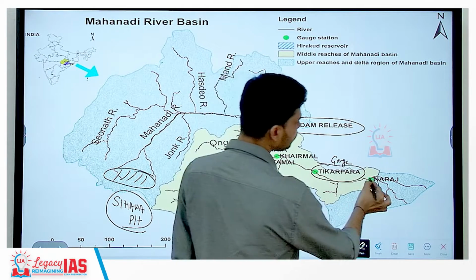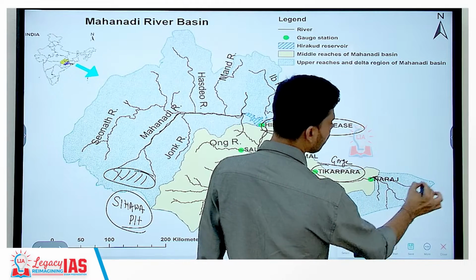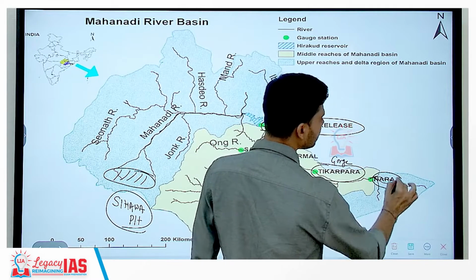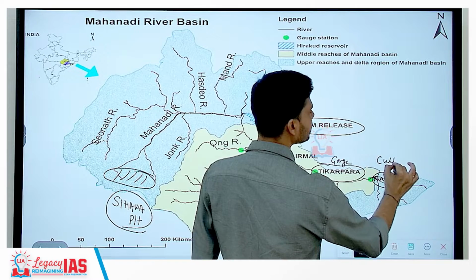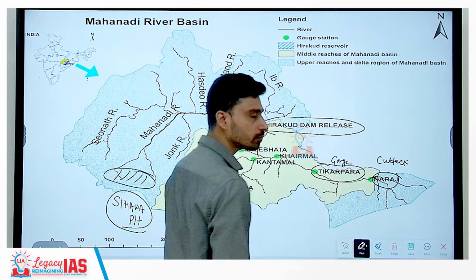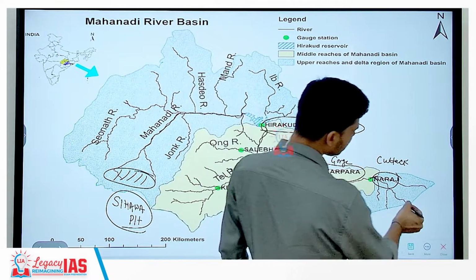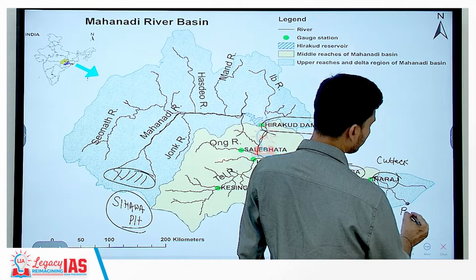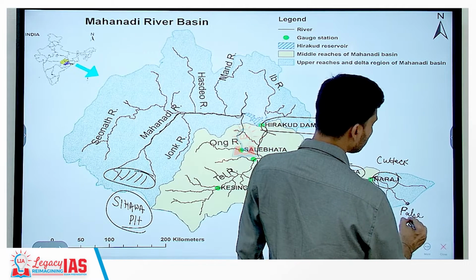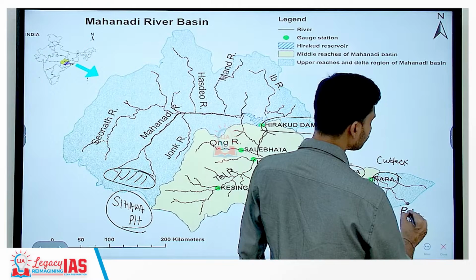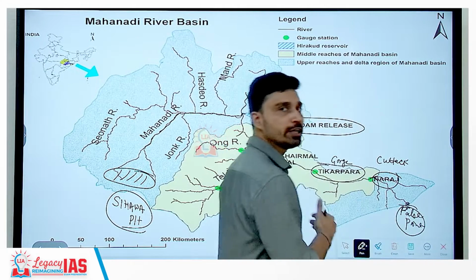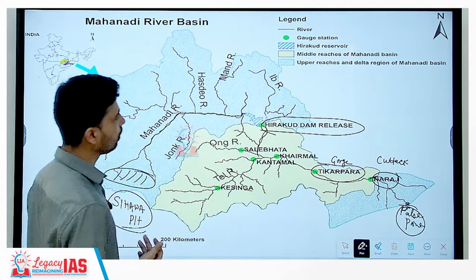And then it enters the plain, where it starts to form a delta near the place called Naraj, which is situated in the Cuttack district of Odisha. And then the main stream of the river falls into the Bay of Bengal near a point in Odisha called Falls Point. So Falls Point is where Mahanadi River enters the Bay of Bengal.